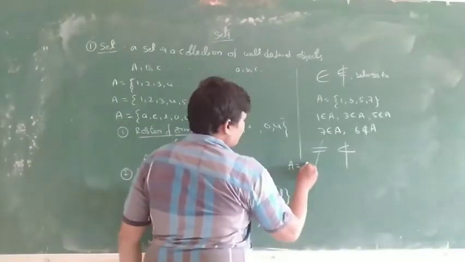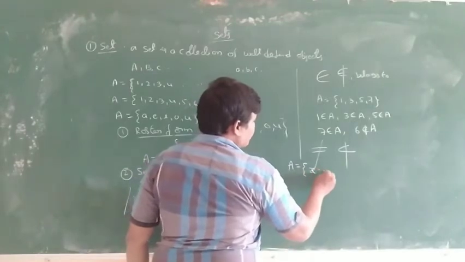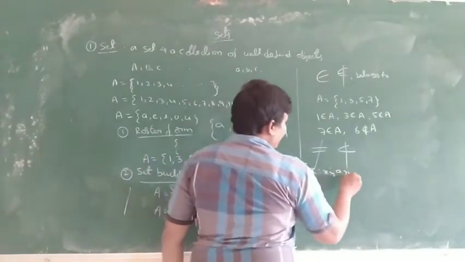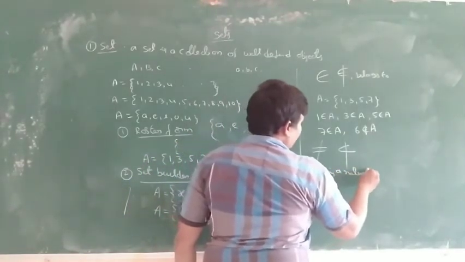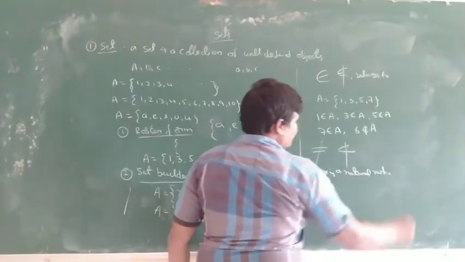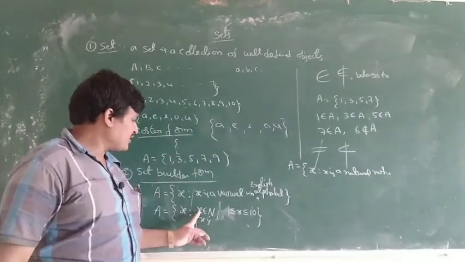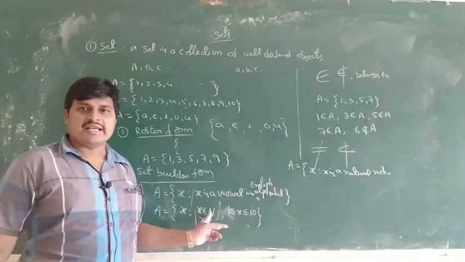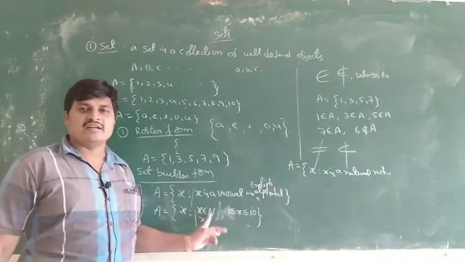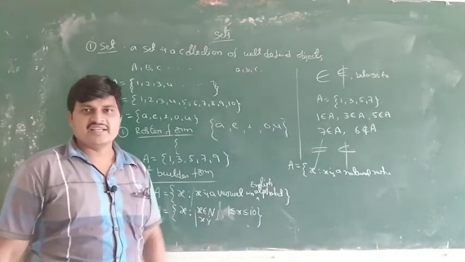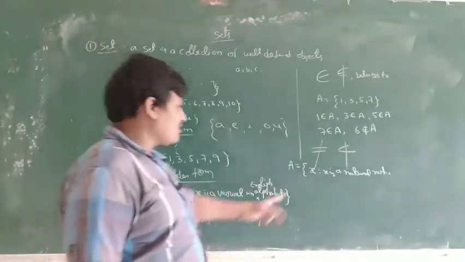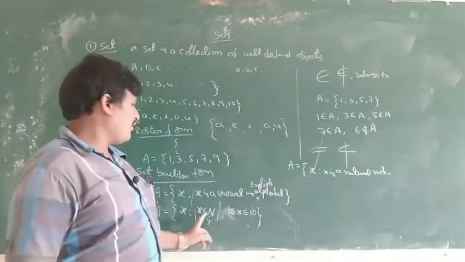So A is equal to the set of all x such that x is a natural number. Saying x is a natural number is lengthy, so simply, x belongs to N means x is contained in the natural number set. Natural number is the word form or symbol form.